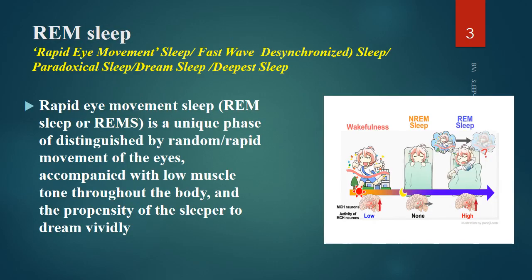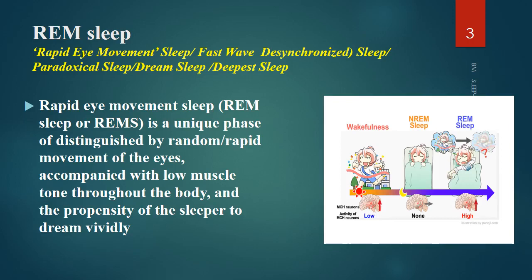So what is REM sleep? Rapid eye movement sleep, fast wave sleep, there is desynchronization here. Other names include paradoxical sleep, dream sleep, deepest sleep. So what is this rapid eye movement sleep? It is a unique phase distinguished by rapid movement of your eyes, accompanied by low muscle tone throughout the body and the propensity of the sleeper to dream vividly.